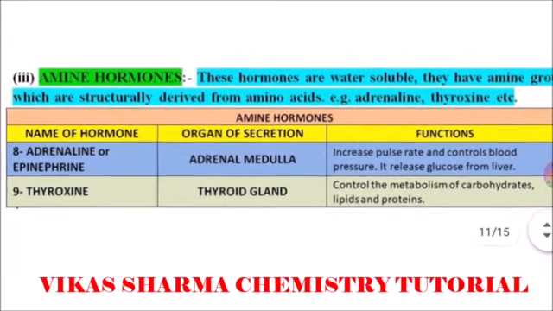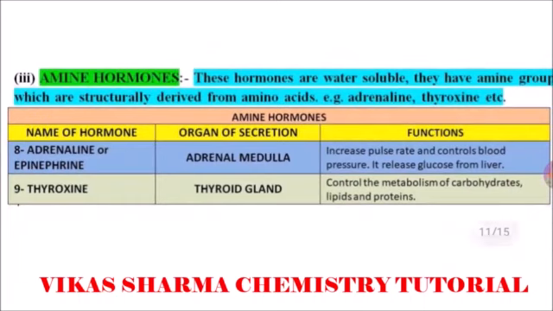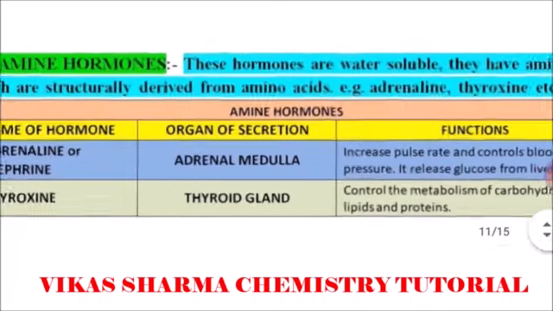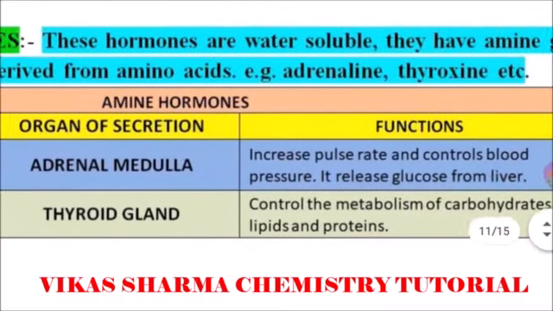The hormones are water soluble. They have an amine group, and that is why they are called amine hormones, which are structurally derived from amino acids. Examples of these hormones are adrenaline, thyroxine, etc.